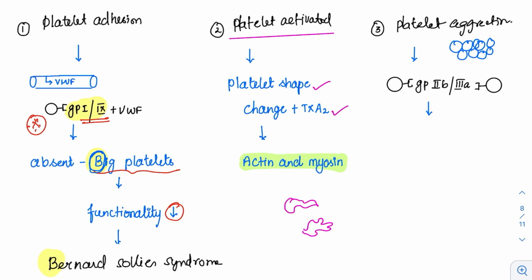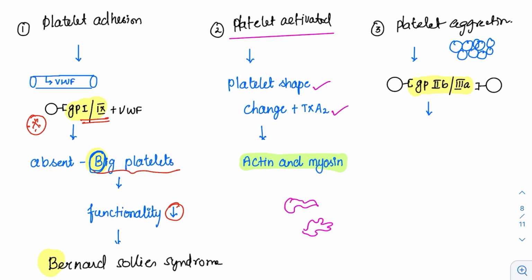That receptor is called GP2B3A. We have to remember, first one is already taken. GP1 goes for the Bernard-Soulier syndrome. Now GP2B3A of two different platelets. One side 2B3A is there. Another platelet also has the 2B3A. Both of these 2B3A, what will happen is they will come and get attached and they will cause platelet aggregation.